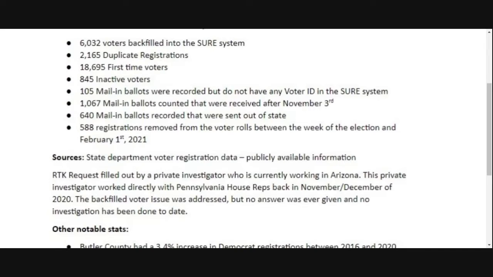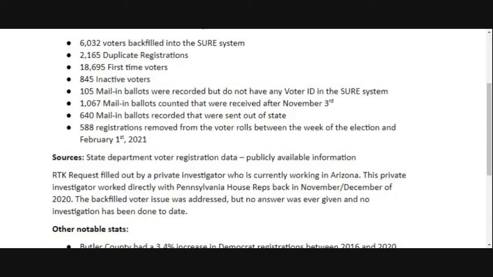17,000 statewide, 640 of them in Butler County alone. The last number on there, 588 registrations were removed from the voter rolls between the week of the election and February 1st of 2021. Another alarming figure, in some counties way higher than others. Butler County is not all that alarming. I'm going to switch over to a couple other counties though and show you where it is alarming. Westmoreland, for example, which is just south of me, is over 9,000. They had over 9,000 people removed from their voter rolls between the week of the election and February 1st.